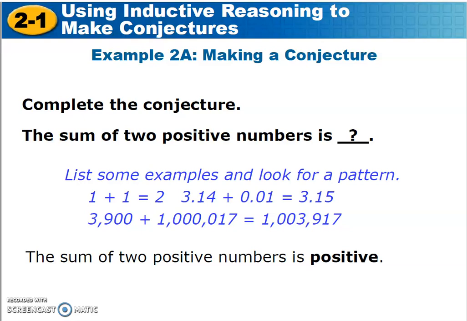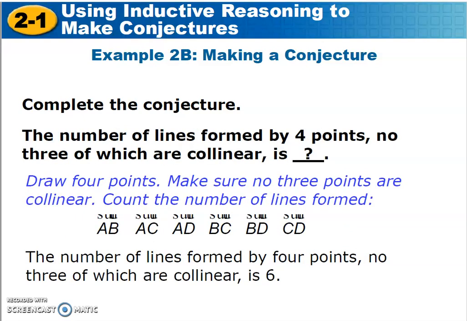What do you notice about the answers to all of those when I'm adding two positive numbers? I do see a pattern. It looks to me like the answers are all positive, and so that is my conjecture. Again, a conjecture is your conclusion based on what you see or observe, and that is inductive reasoning. So my answer, positive.